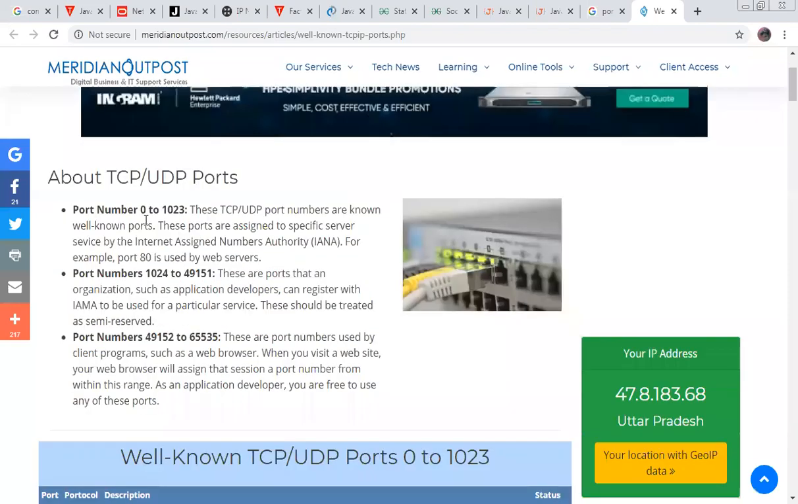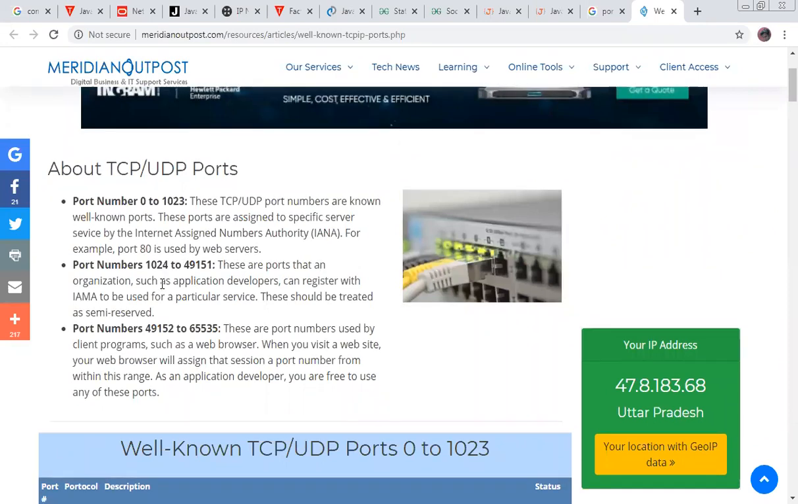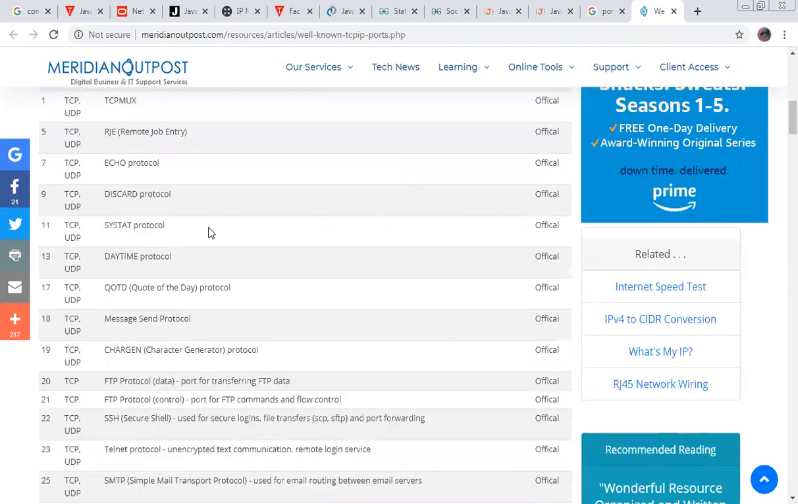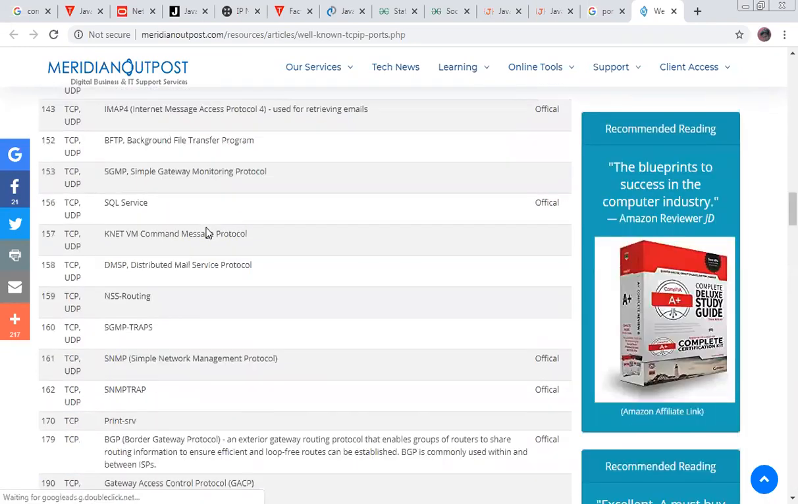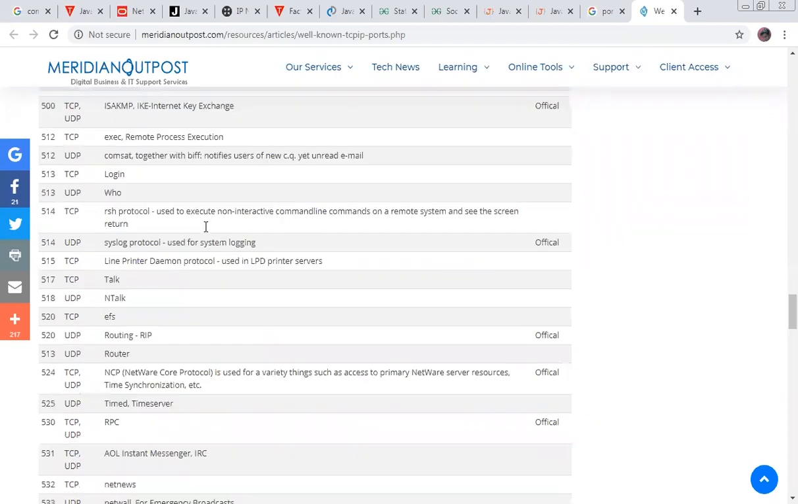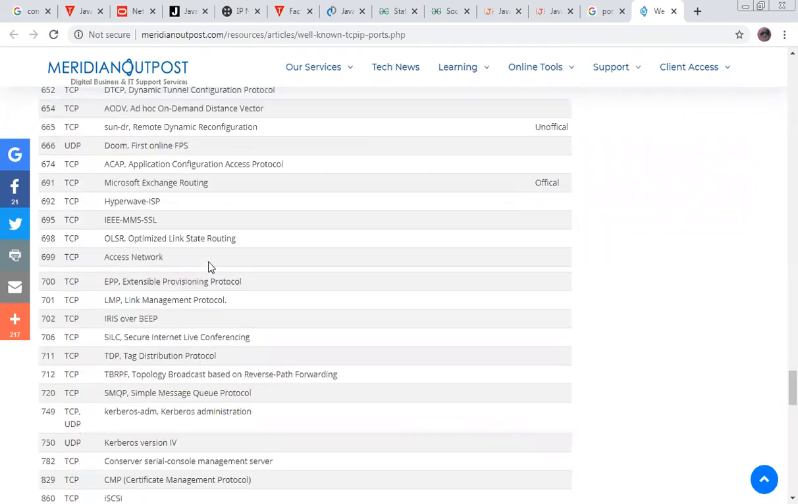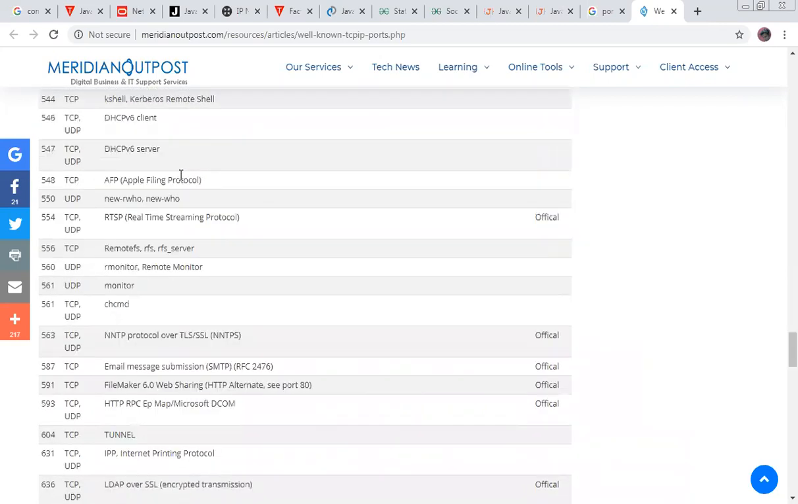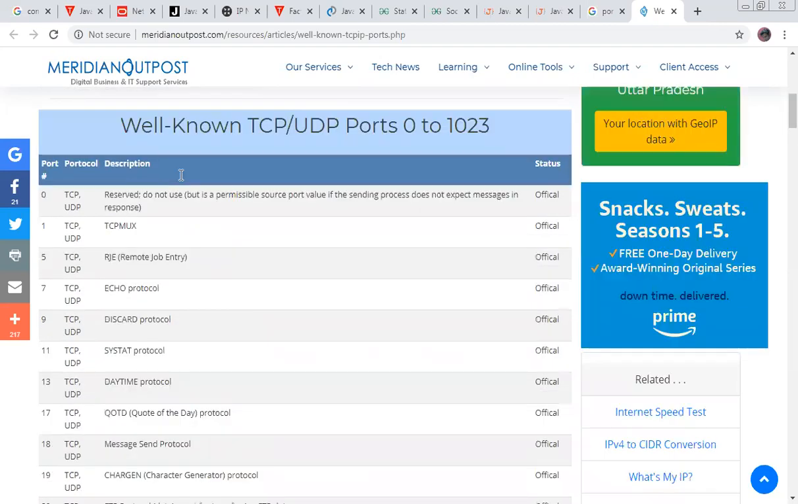From 0 to 1023, we have different well-known port IDs. From 1024 to 49151, registered ports for different organizations, and from 49152 to 65535, we have different port numbers used by client programs. And how are we able to define 65535? These are the well-known structures. Just for enhancing your knowledge, you can go through this. Very technical things always work on these ports. When you go through it, you will understand how the port works.